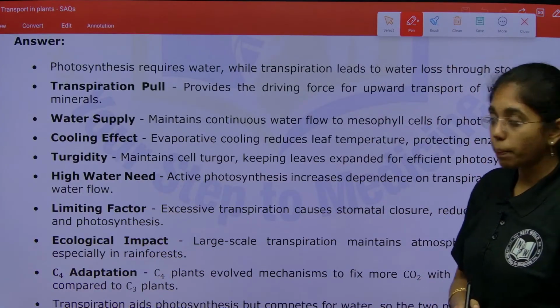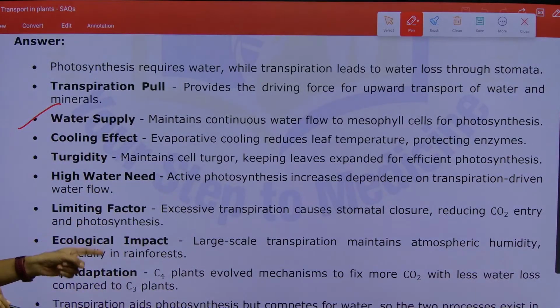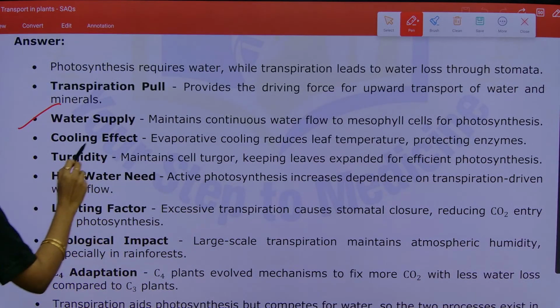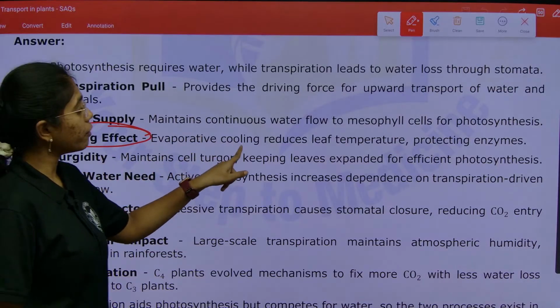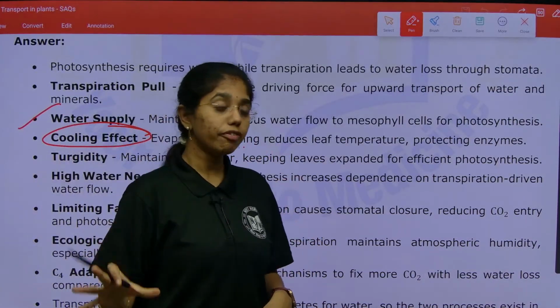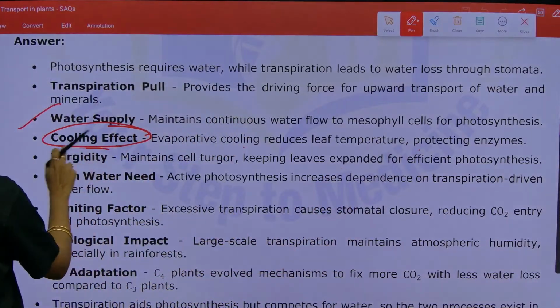Next is water supply. This will maintain continuous water flow to the mesophyll cells for photosynthesis. Then transpiration will provide a cooling effect, where evaporative cooling reduces leaf temperature, and this will protect enzymes. Next is turgidity.